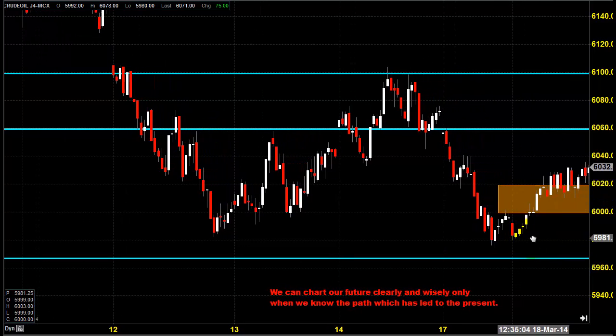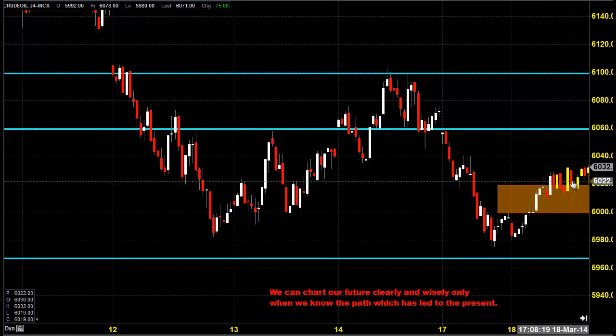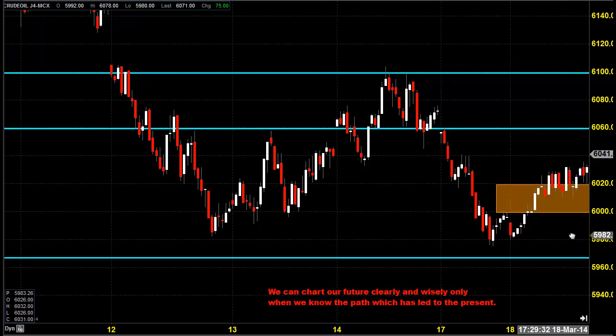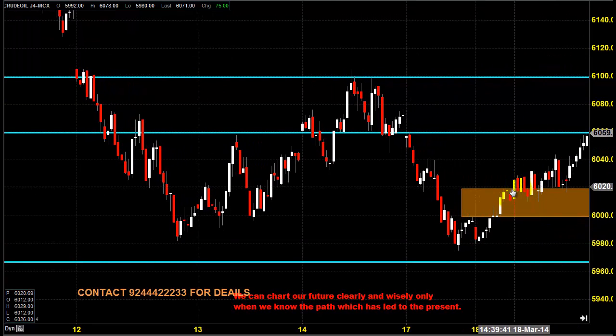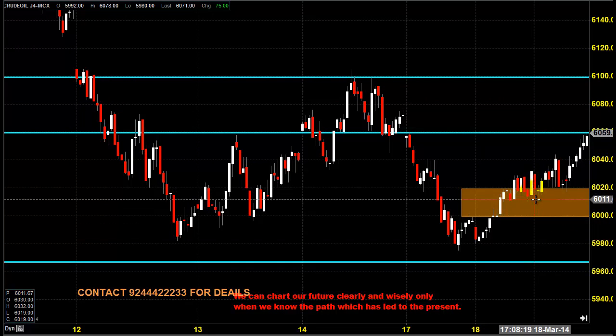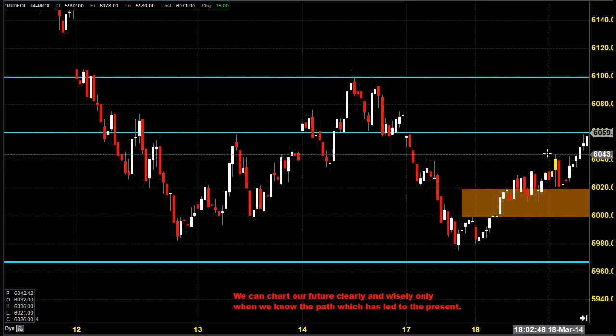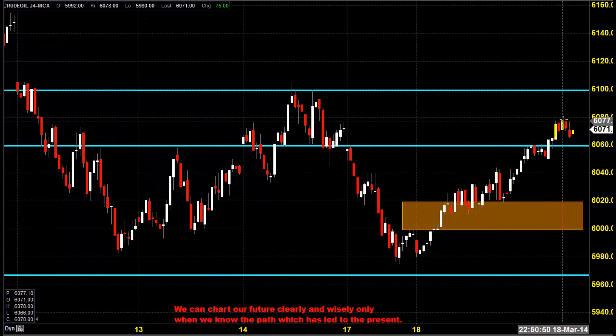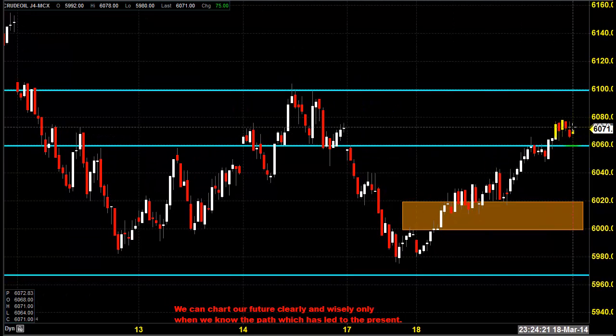So you can see there was a lot of consolidation here. Traders were thinking whether to push from this zone to the next most important major resistance level or to continue the downtrend. Finally, it was the buyers who gained the upper hand, converting the 6000 and 6020 zone into a major support zone again. That is the reason the price was pushed slowly and steadily towards 6080, and finally we got a closing around